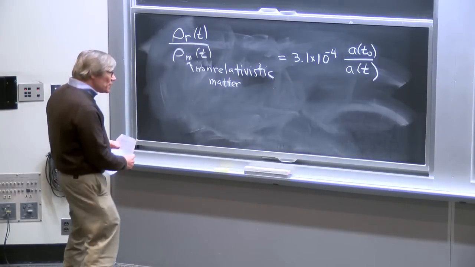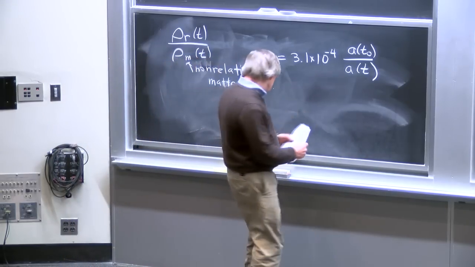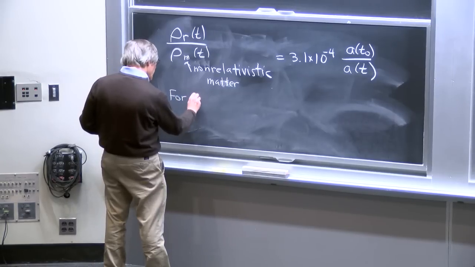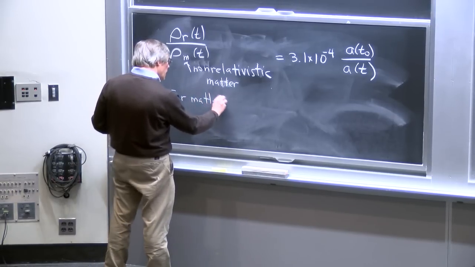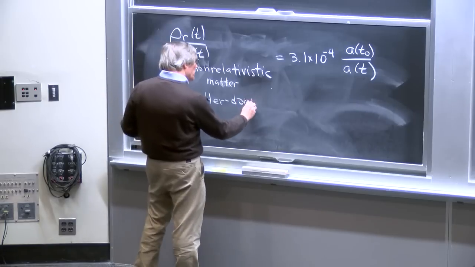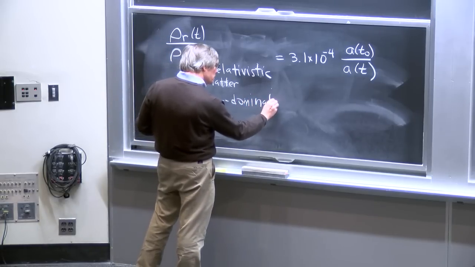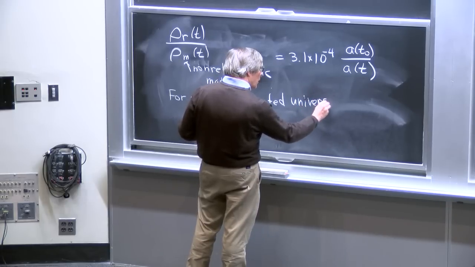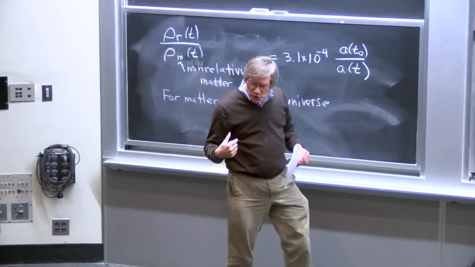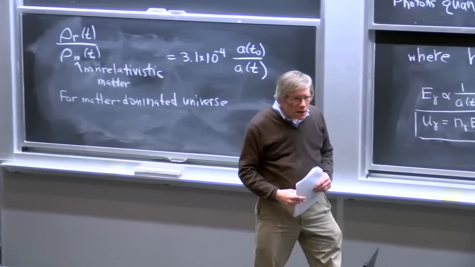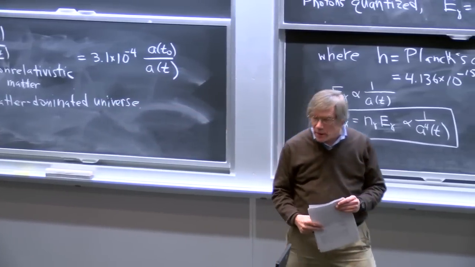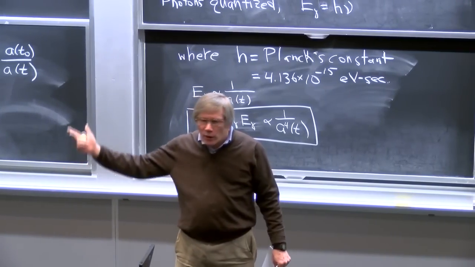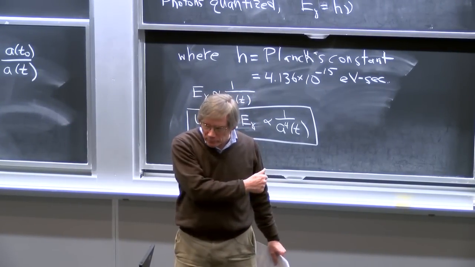OK, now it's just a matter of arithmetic. We also know that for a matter-dominated universe, and for now we're going to estimate when the radiation energy will equal the matter density. This will only be an estimate, but we're going to estimate it by assuming that we can approximate the universe as being matter-dominated between now and all the way back until that time.